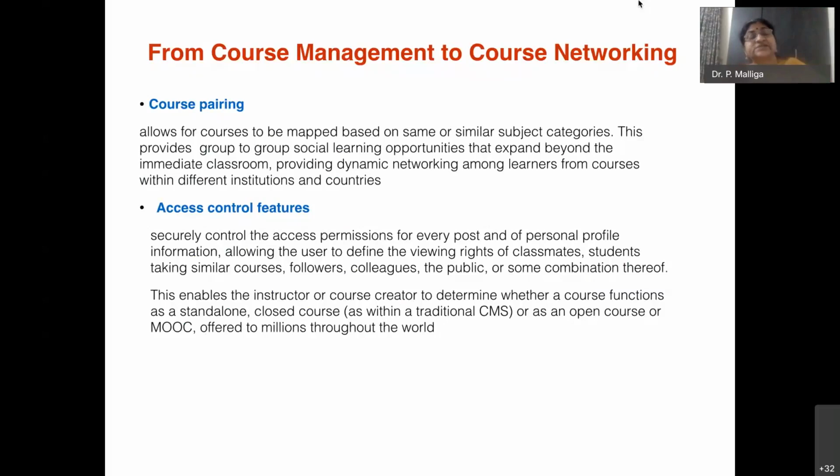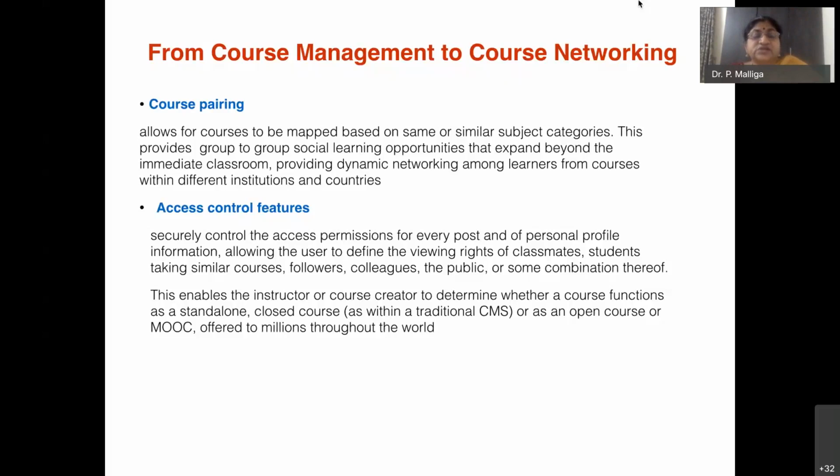Then the next is the access control features. Here you can control the access permission for every post, to whom it should go. It is not every time public, and not every time only for the private set of students. Whoever is posting has the privilege to decide. It allows the user to define the viewing rights of classmates, students taking similar courses, followers, colleagues, the public, or some combination.